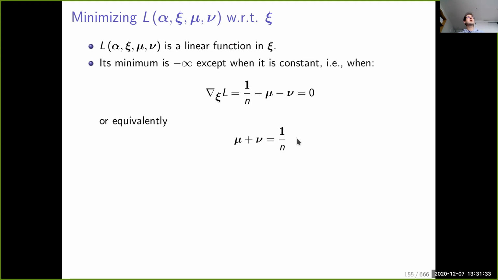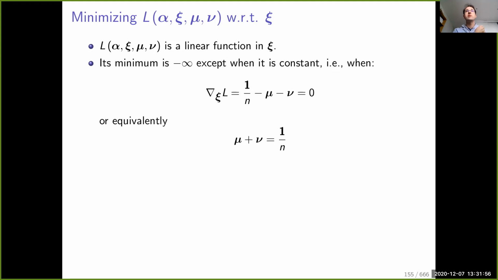Now, something which may look a bit strange the first time you do this is that if you look at the parts that depend on psi, it's a linear function. Now, a question for you: what is the minimum of a linear function when there are no constraints? There are two cases.